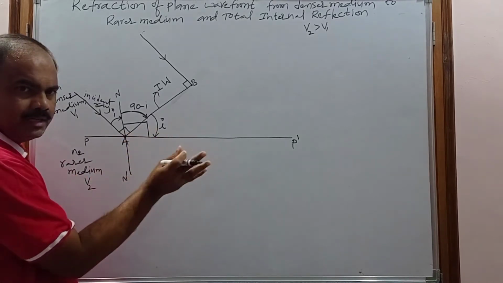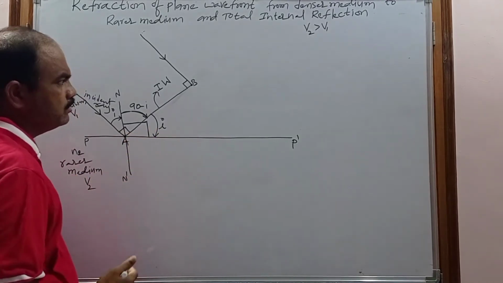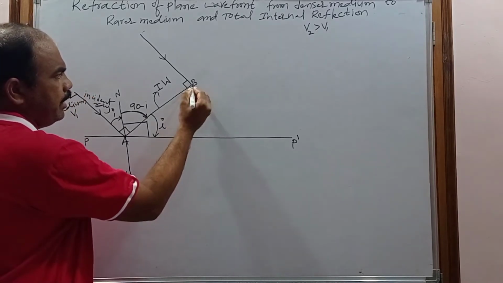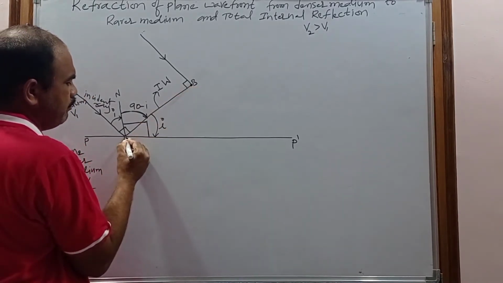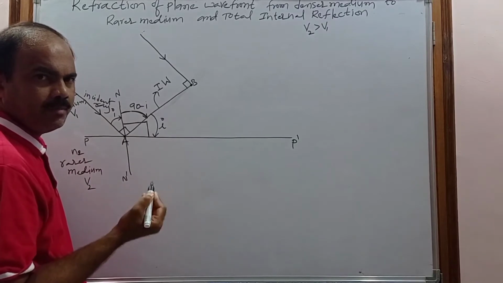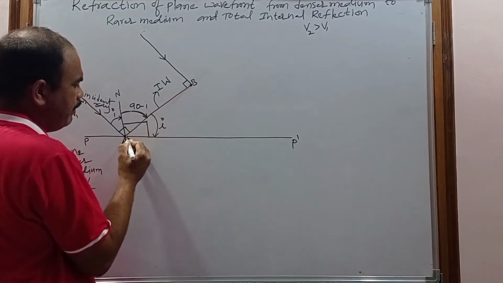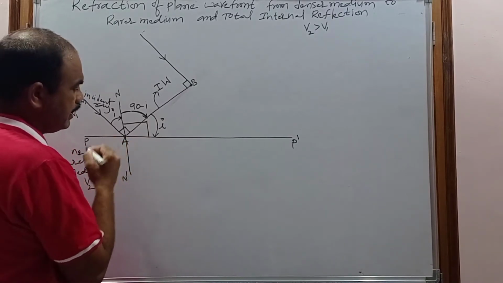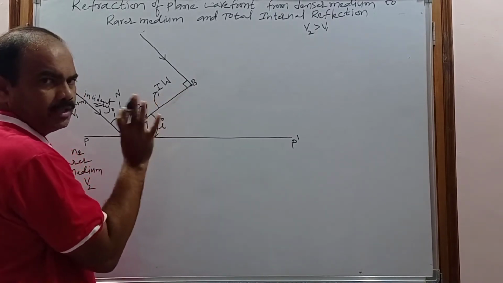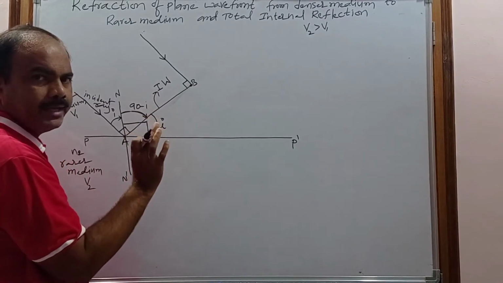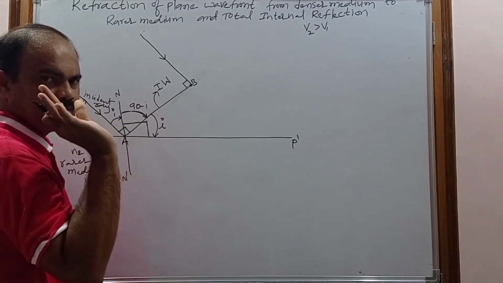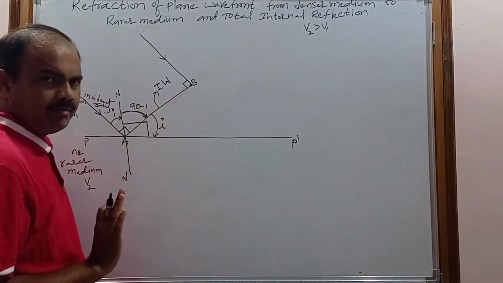So to construct the wavefront after time t, I am using the Huygens principle. According to Huygens principle, every point on the wavefront is a source of secondary disturbances. That's why I am taking two points, B and A. These A and B can act as secondary sources of disturbances, so these can emit the secondary wavelet.